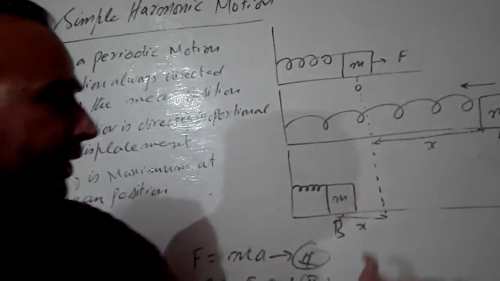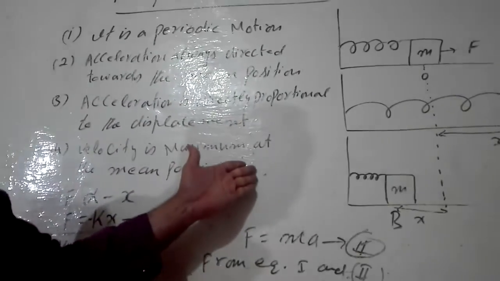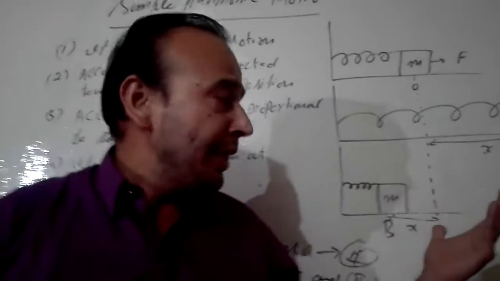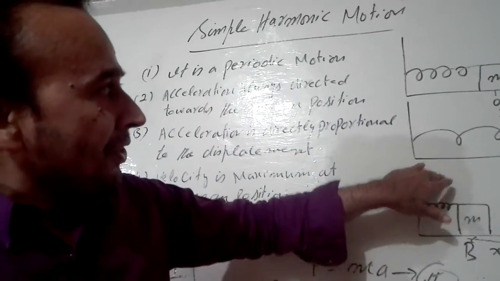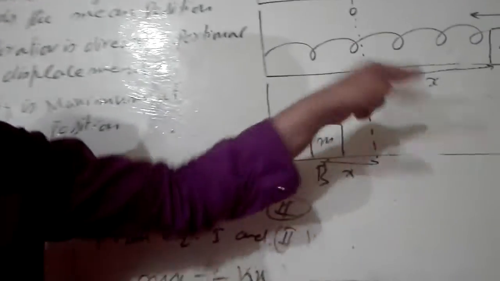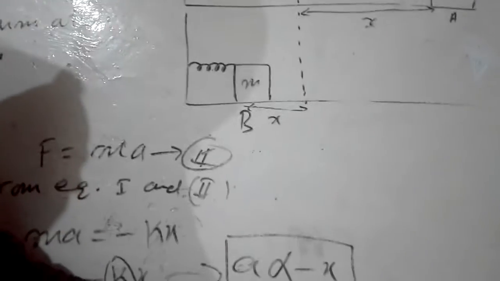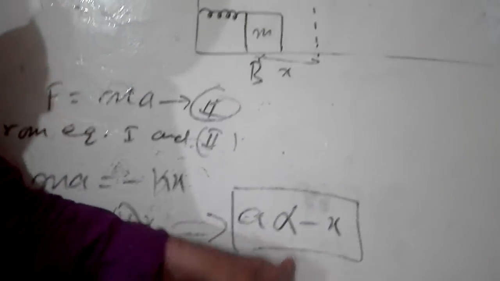I think the concept is clear to you now. Just I have to define it now. You can also define from here. How can you define simple harmonic motion? Keep these characteristics in mind. It is a kind of motion in which the acceleration of the body is always directed toward the mean position and is proportional to the displacement. That kind of motion is known as simple harmonic motion.